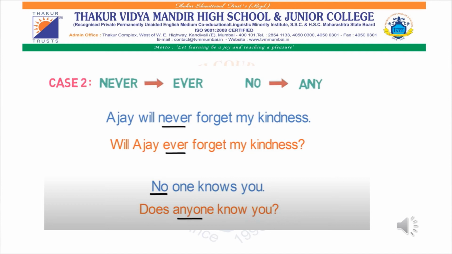Whatever we are studying now is converting an assertive sentence to interrogative. But if they tell you to convert an interrogative sentence to assertive, then everything will be vice versa. Instead of "ever", you will add "never". I hope at least now this concept is clear.